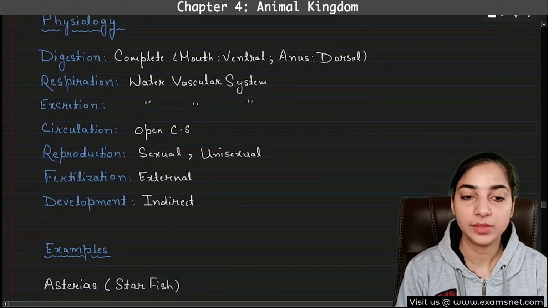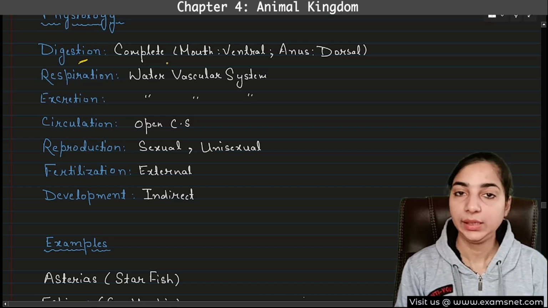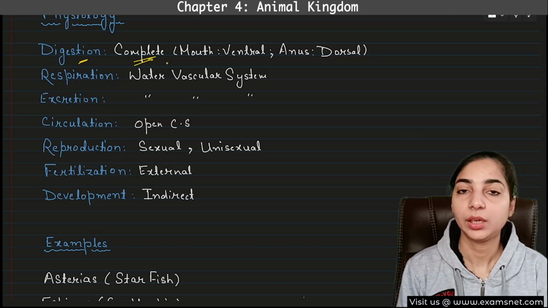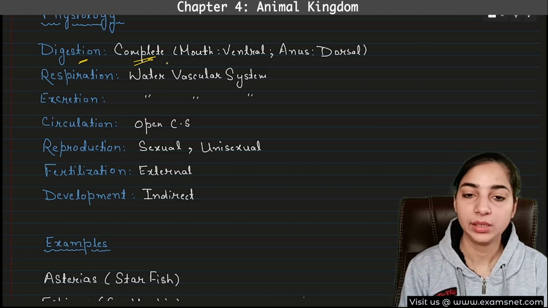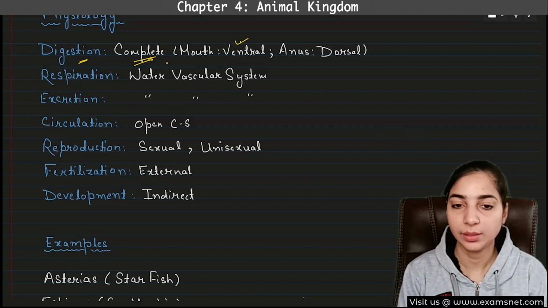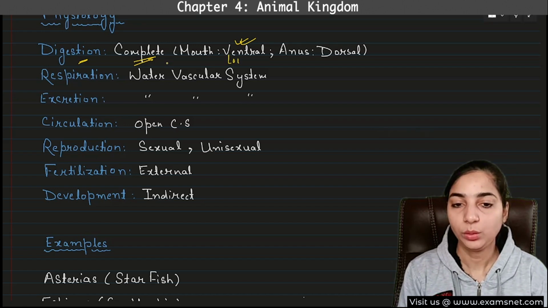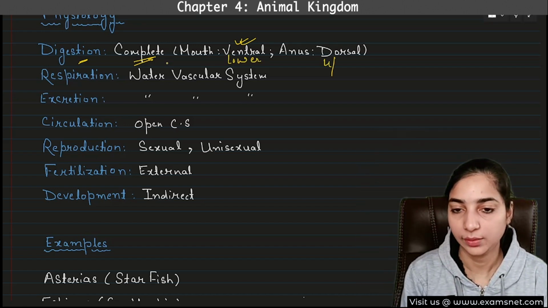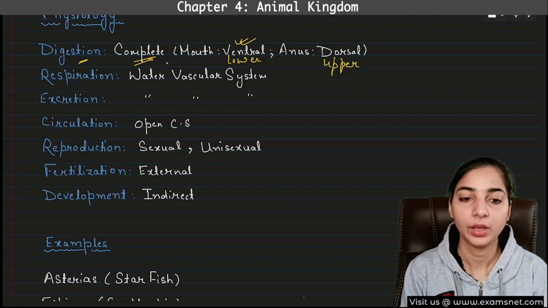The first one is digestion. Definitely the tube within tube body plan is present, which means the complete digestive system will be present. Again, we have seen that the mouth is located on the lower side, that means the ventral side, whereas the anus is located on the upper side, or the dorsal side. This also you have to remember.